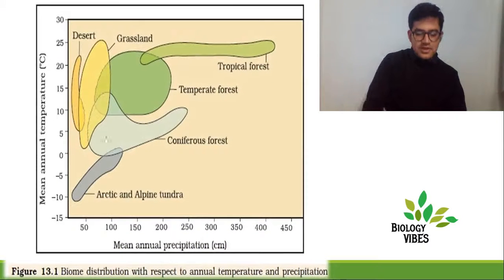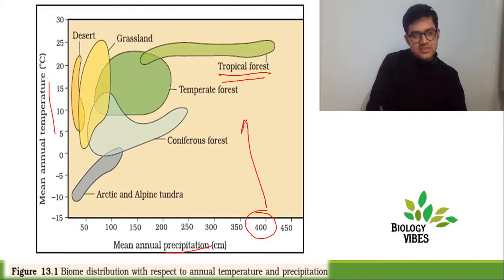So this is a diagram I've taken from NCERT. You can easily correlate now. There's a different amount of precipitation and a different temperature. If you see tropical forest, the amount of rainfall it's receiving is pretty high, and the temperature is around 25 to 30. With this graph you can easily correlate various biomes, like the conifers.